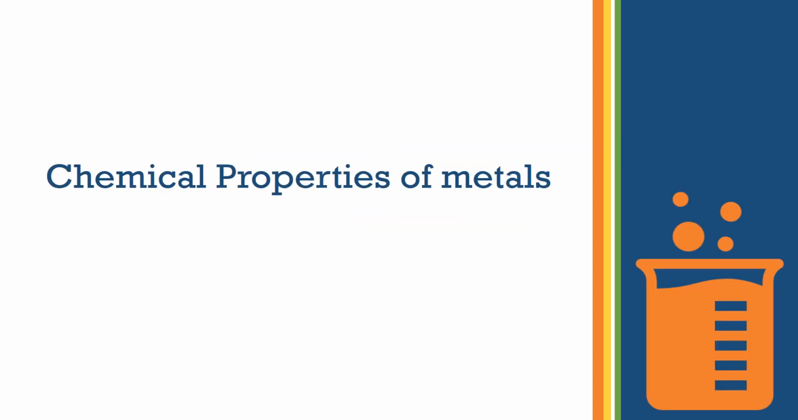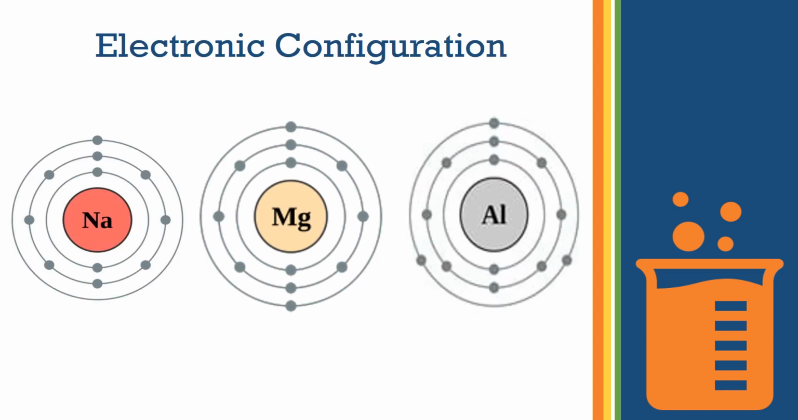Now coming to chemical properties of metals. In this, we will be learning how metal actually reacts with different substances. Electronic configuration. We have already learnt in the previous chapter what electronic configuration is. It is nothing but it tells you how exactly the electrons are arranged in the shells of the atom.